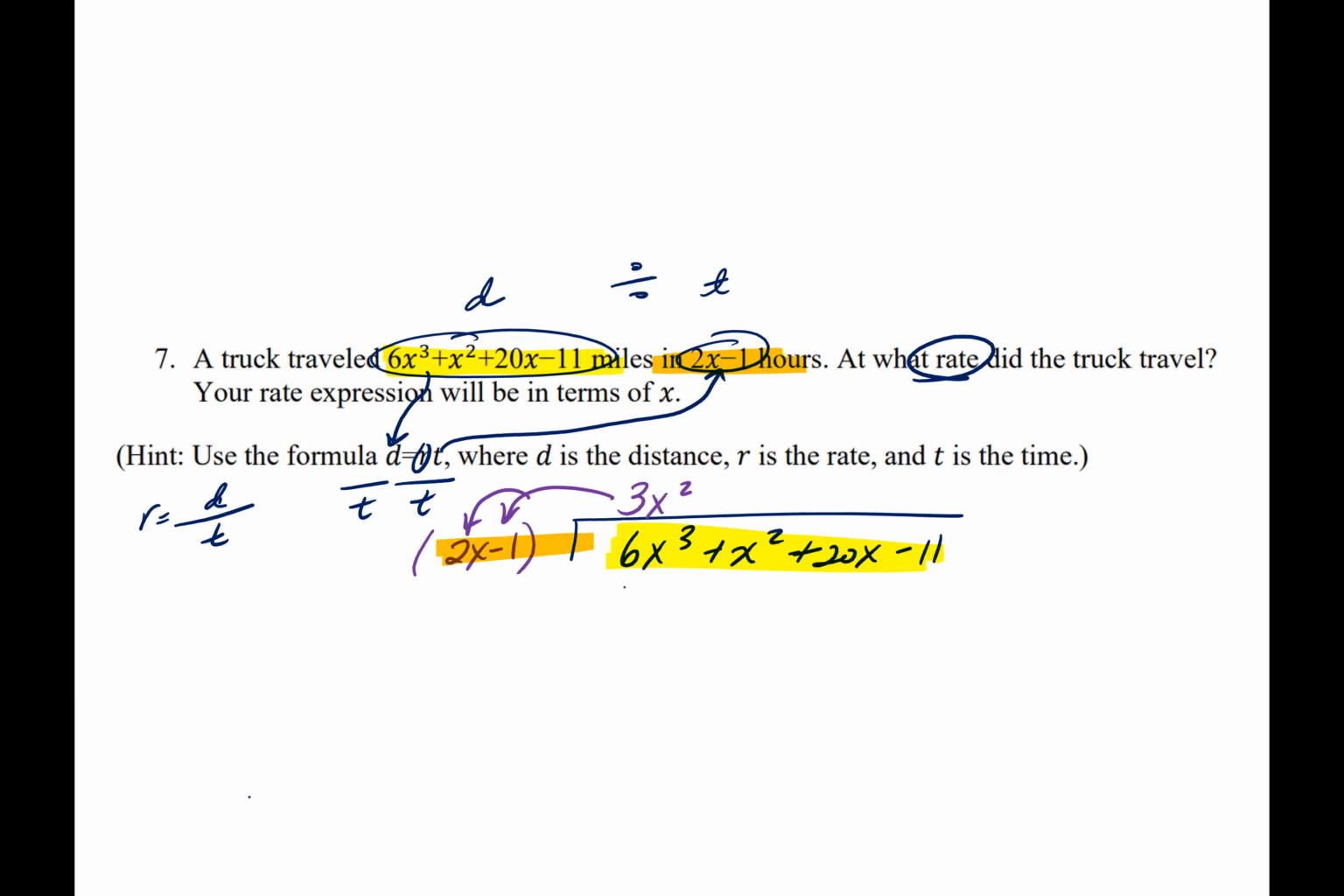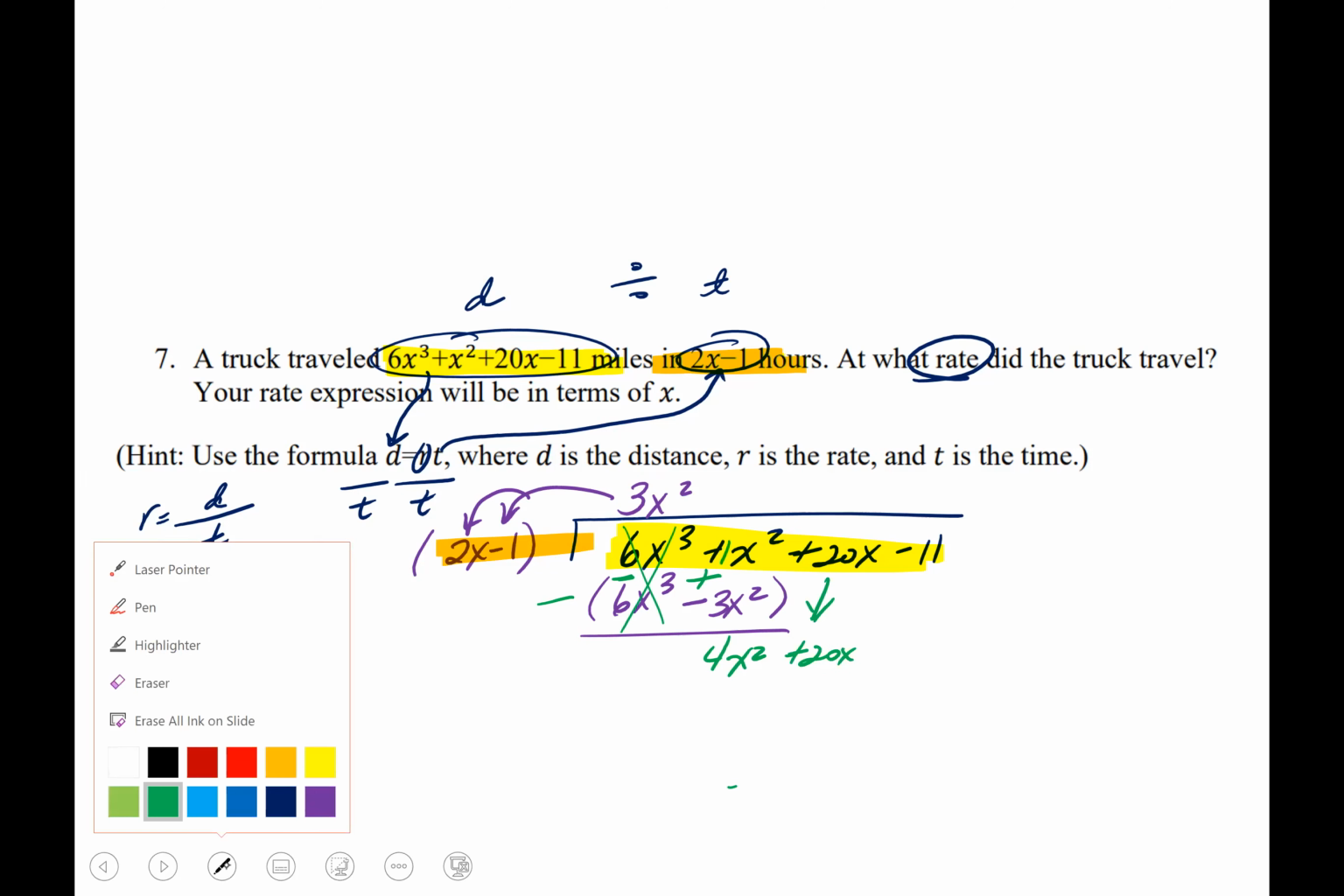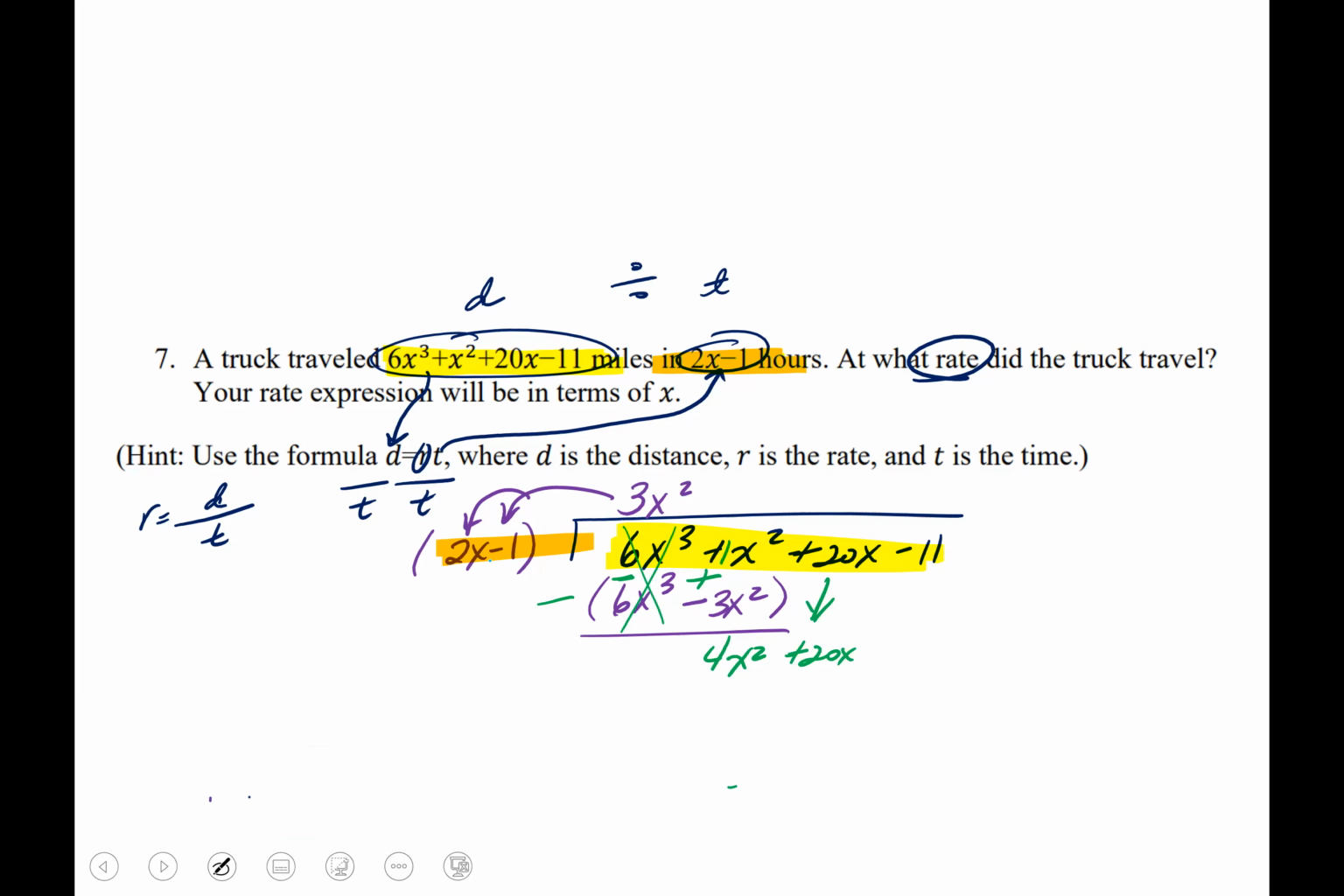So when I distribute this, I will have a 6x cubed. Negative 1 times 3x squared is a negative 3x squared. And I'm going to go ahead and subtract it. When I subtract this, that becomes a negative, that becomes a positive, and you can cancel out the 6x cubed. 1 plus 3 is a 4x squared, and you bring down your 20x. So then from that part, I'm going to ask myself, 2x times what gives me a 4x squared? A 2x, which is a 4x squared minus 2x.